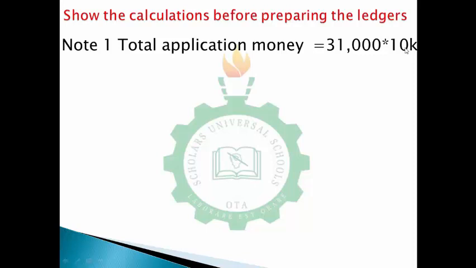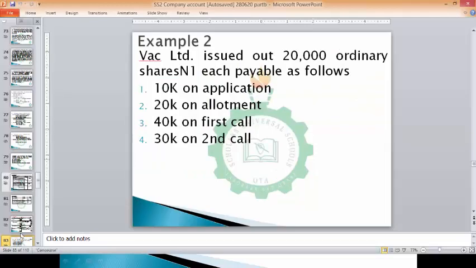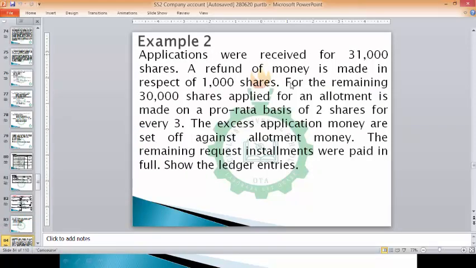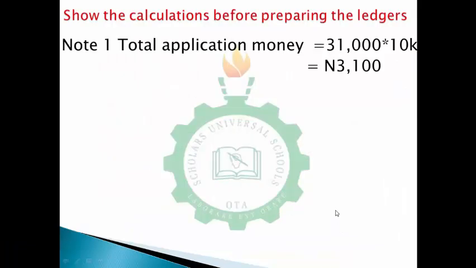Do you understand? Okay, so let's move. It's going to be 3,100. And if you notice this, the question says the application will receive 31,000 shares, and the refund of money is made in respect of 1,000 shares. So we have to consider the refund. Out of this 31,000, they refunded 1,000 shares. Now a refund of 1,000 shares was made.